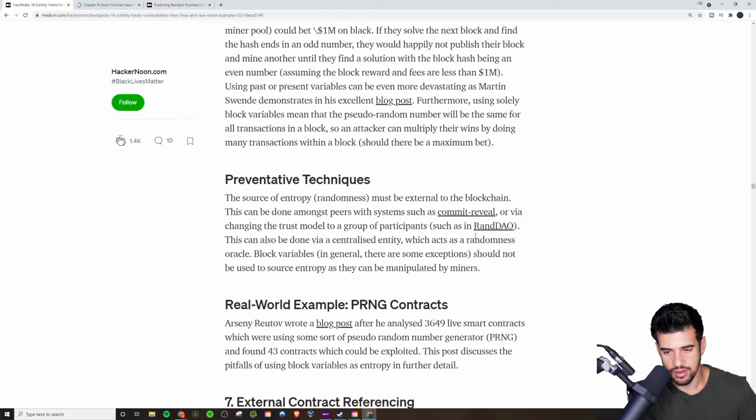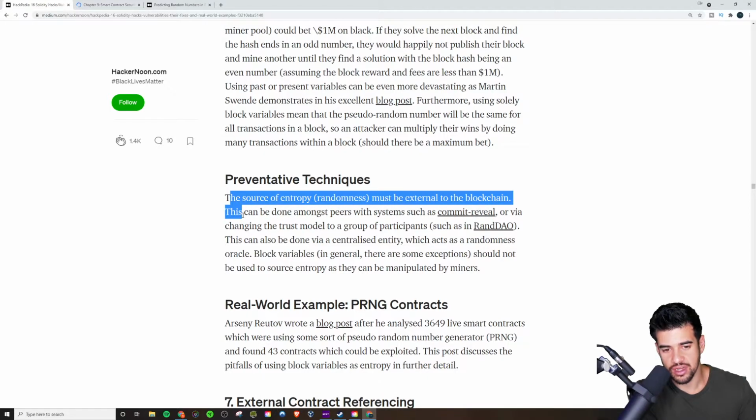So that's basically the takeaway, because the source of entropy must be external to the blockchain. I would be curious to know if some of the libraries we found earlier were using external data, maybe using an Oracle.